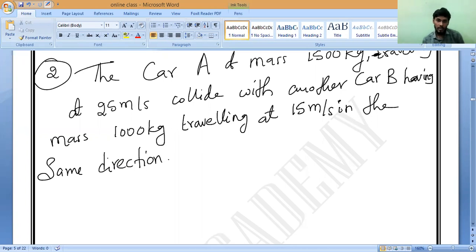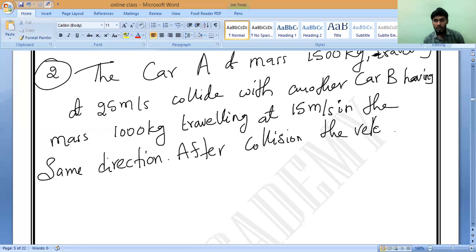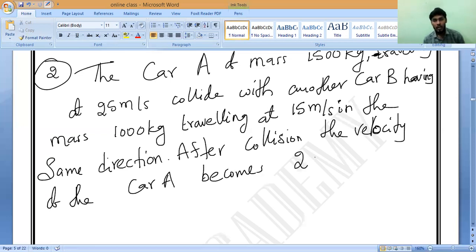Same direction. Do you understand? Yes, sir. Same direction. Full stop. After collision, the velocity of car A becomes 20 meter per second.